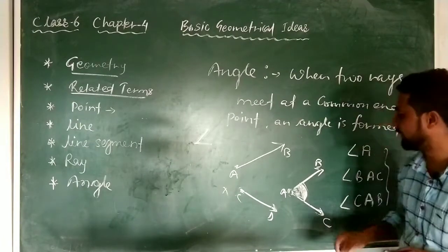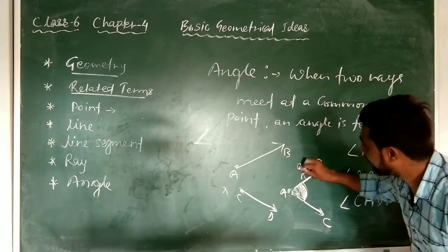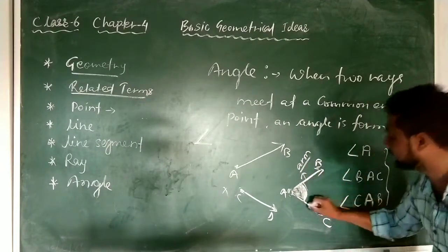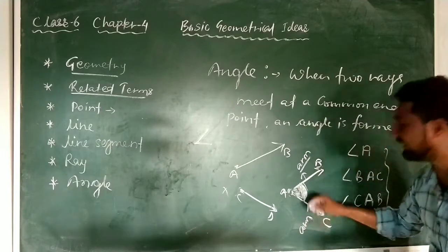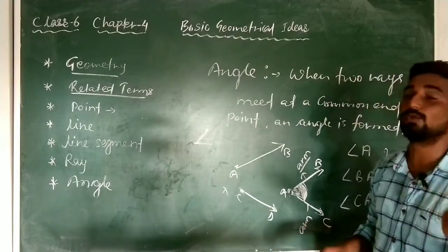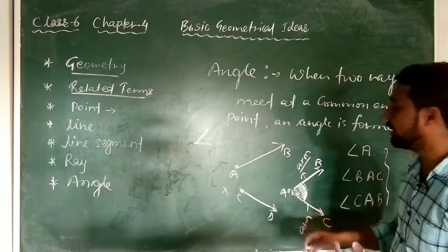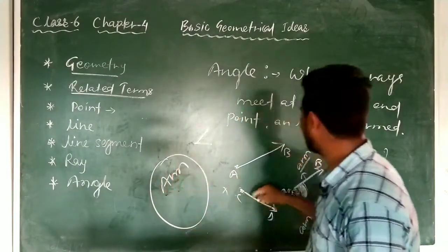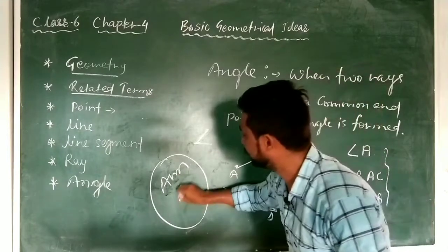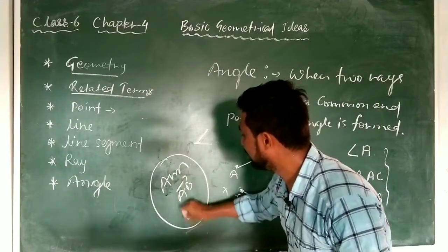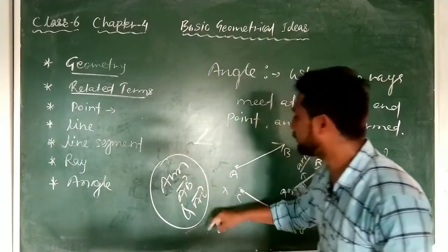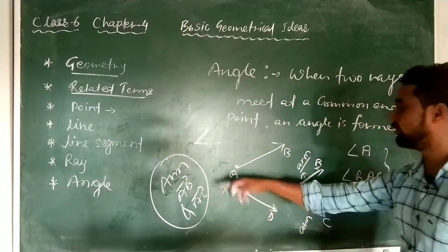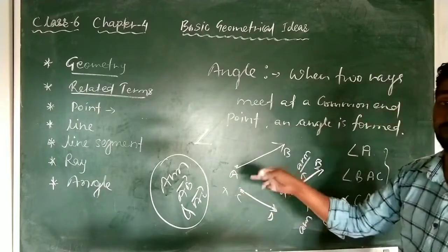And one more thing I must tell you, this is called an arm of an angle. And this is also an arm of an angle. So in one angle there will be two arms, and the ray will be the arm. If you have to write the name of the arms, the names are AB and AC. So you will represent them like that, AB and AC. Why sir have you put an arrow like that? Because it's a ray, so I have to put an arrow towards AC and towards AB. So you can see where the arrow is placed.